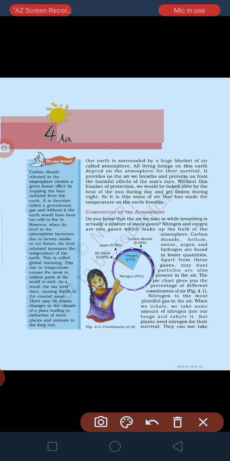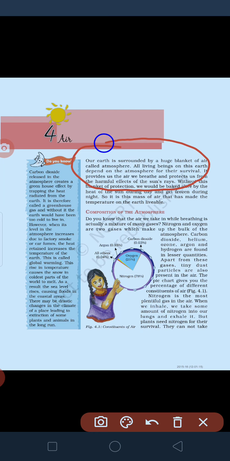Now, in this chapter, Air, first of all we are going to see its meaning. Air in simple words means Hawa. You can feel the air present around you. The air which is present around us is a part of our atmosphere. You can see it written in a book that the earth is surrounded by a huge blanket of air called atmosphere. We can breathe in and breathe out only with the help of air which is present in our atmosphere around us. Next, we are going to study about atmosphere.